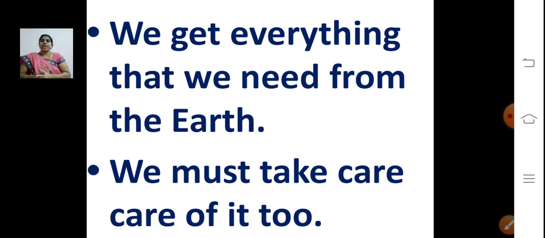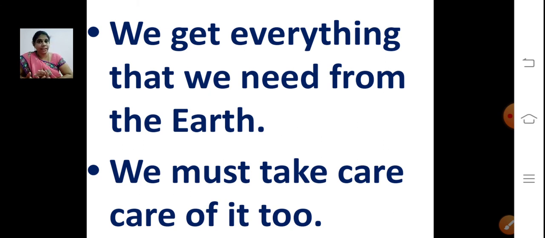So what did we see in today's class? Earth is the third planet in the solar system. And what is the shape of the Earth? It is an ellipsoid shape. It is like a round shape, but not exactly round. It is slightly flat at the top and the bottom. And Earth is covered with land, water and air.